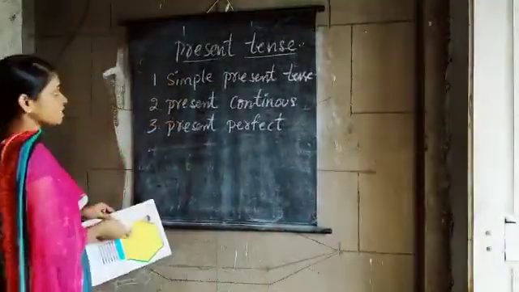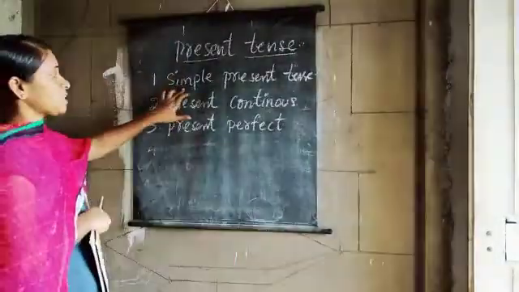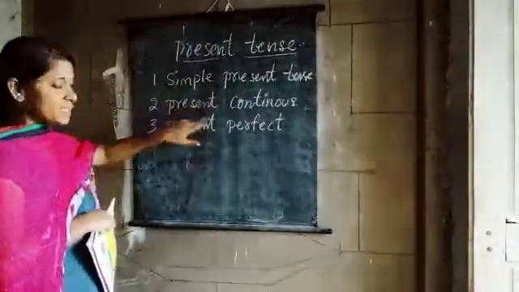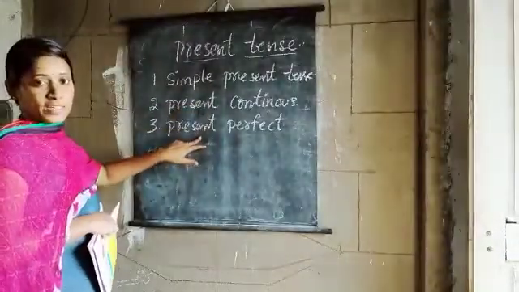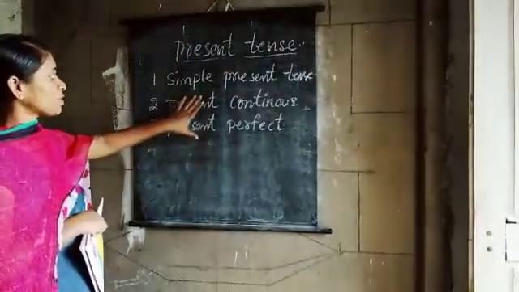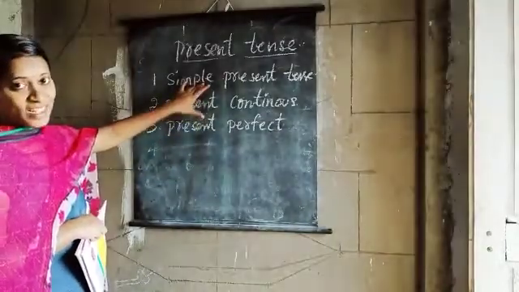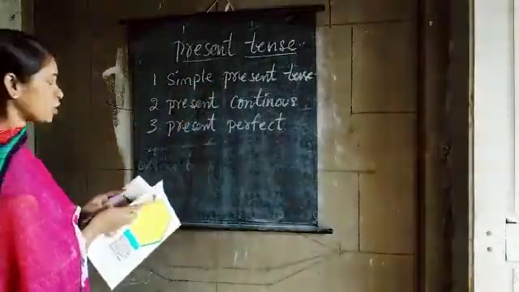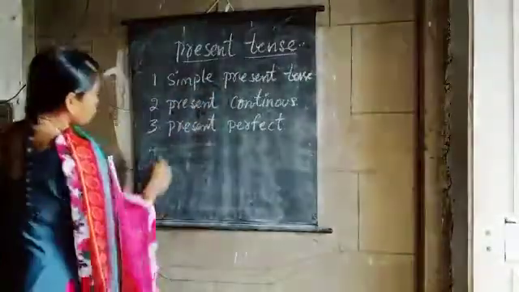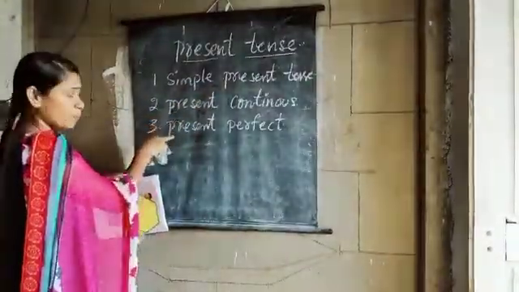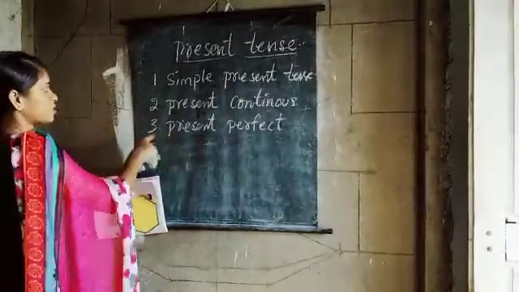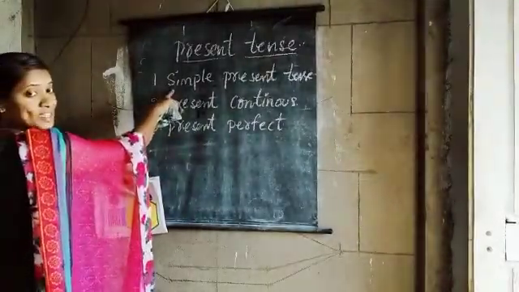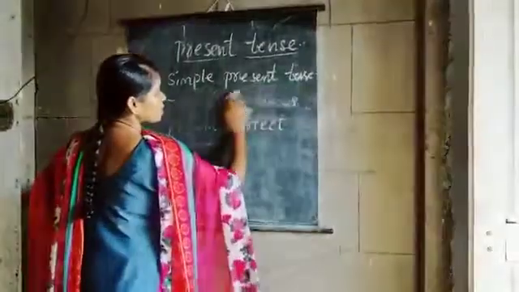So let us see the simple present tense, present continuous tense, and also present perfect tense. Before looking at these two, we have to see the first one, simple present tense. The rest two, present continuous and present perfect, we shall see next. We will look at the first one in detail.